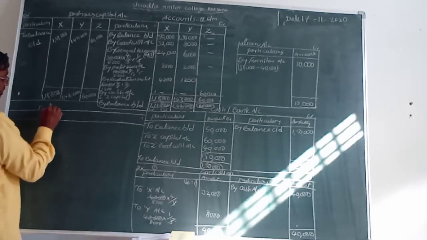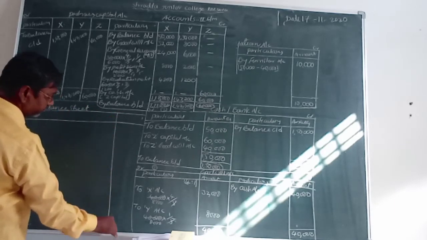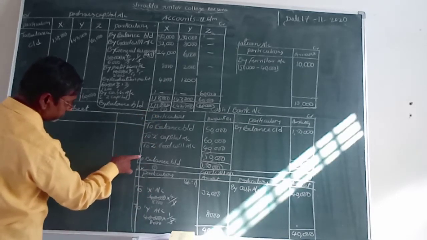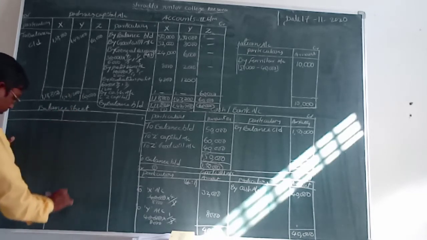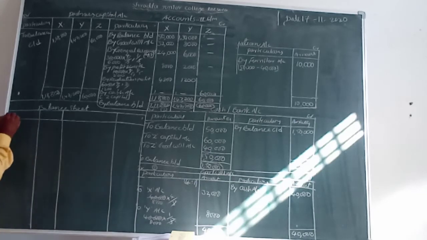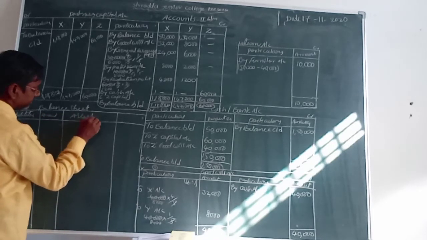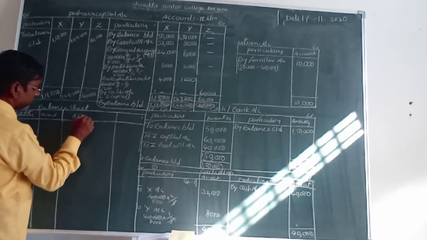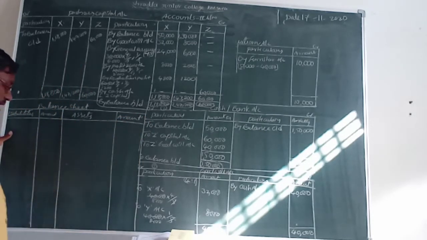Okay, and here the balance sheet, then liabilities, amount, assets, assets, amount. Okay, now we are going to first of all do the liability side.